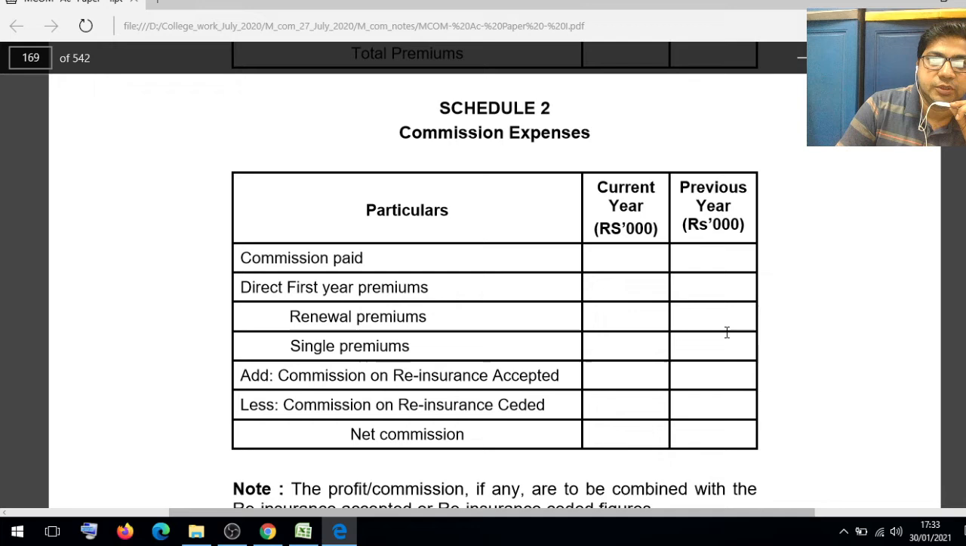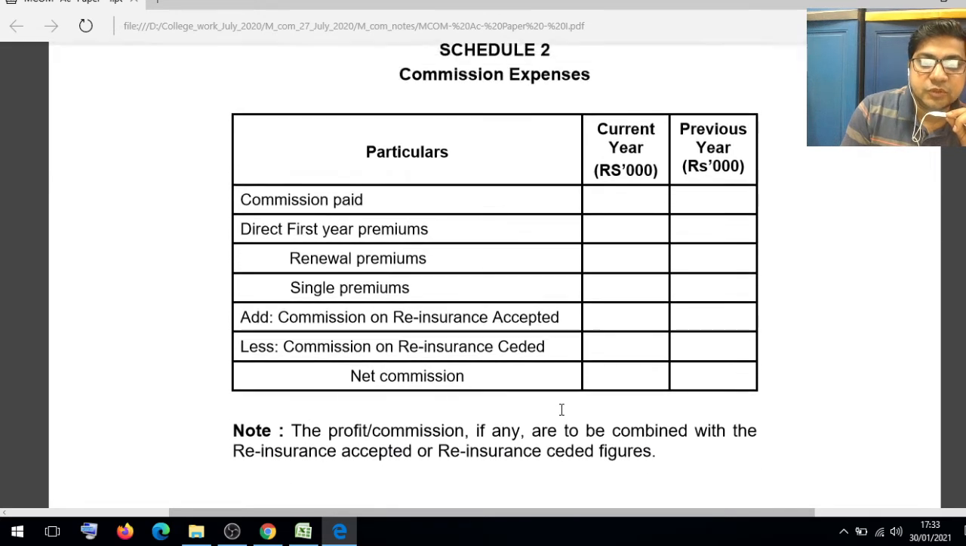Commission expenses, because of the particular brokers, LIC agents, we have to pay the commission. The company has to pay the commission. The commission paid: direct first year premium, renewal premium, single premium, add commission on reinsurance accepted or commission on reinsurance ceded. On that basis, profit or commission is not combined with the reinsurance accepted or reinsurance ceded. This particular figure we should write separately. So this particular schedule we have to prepare separately for commission expenses.